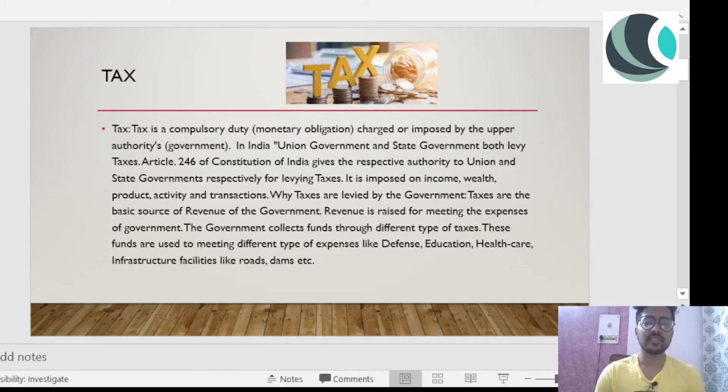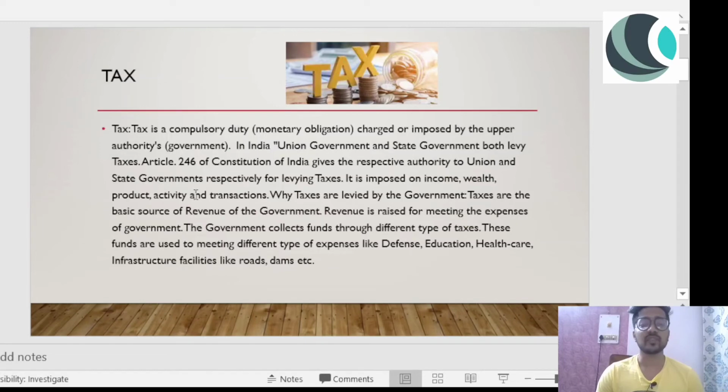So what is tax? Tax is a compulsory duty, a monetary obligation charged or imposed by an upper authority like the government in India, right? So in India, the union government and state government both levy taxes. Both the Indian union government and state government have the power and authority to levy taxes. Article 246 of the Constitution of India gives the respective authority to the union and state government for levying taxes.